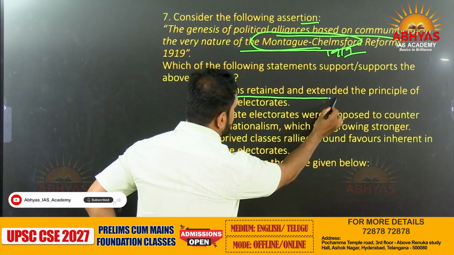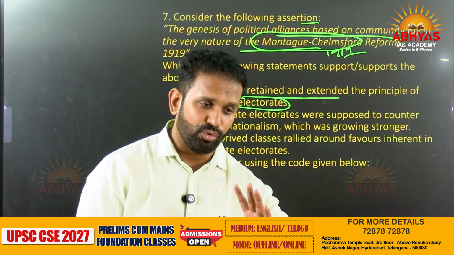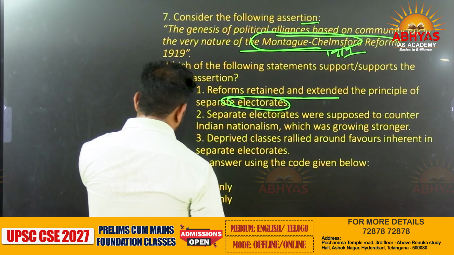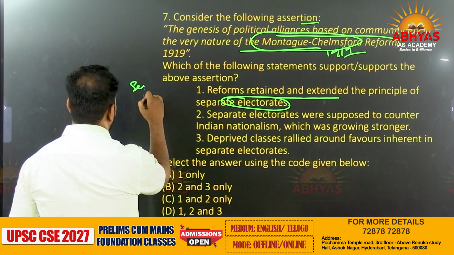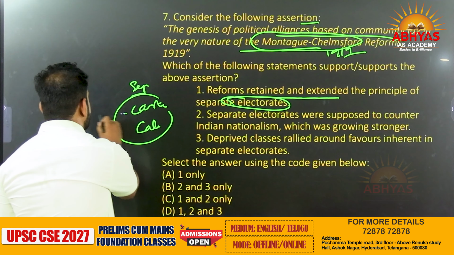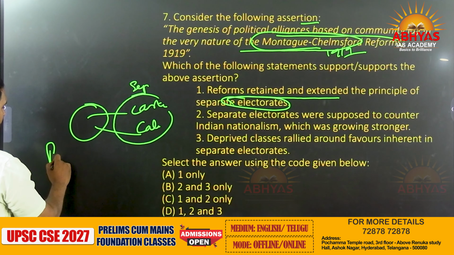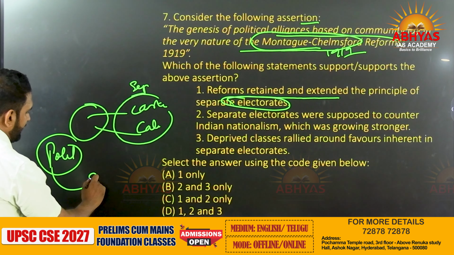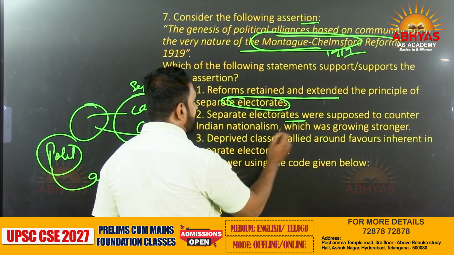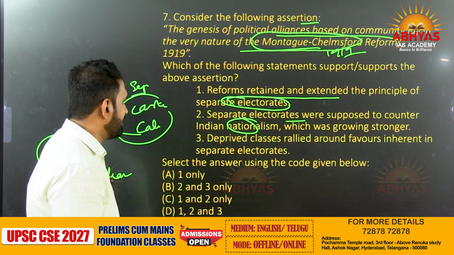The separate electorates started making political parties, and later on they started making political alliances based on their ideology. So you just imagine how things originated. Because of the separate electorates given to different castes and categories, these castes and categories started making political associations and parties, later on making alliances. Separate electorates were supposed to counter nationalism, which was growing stronger.